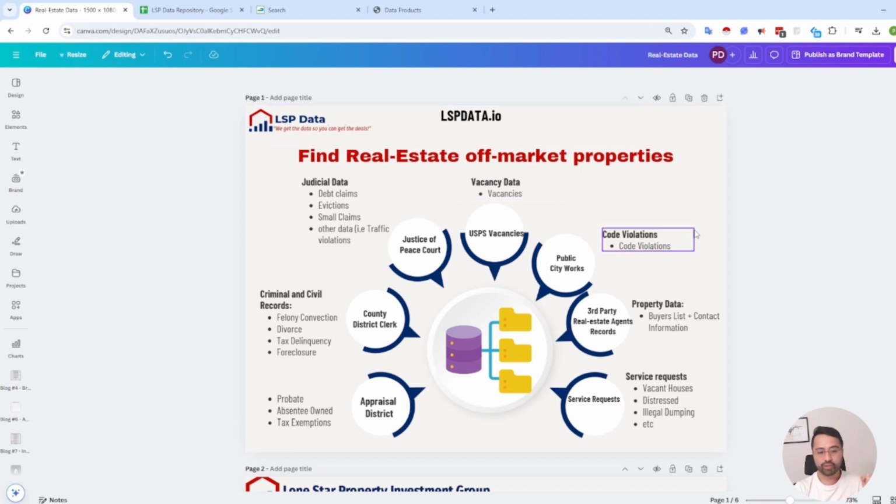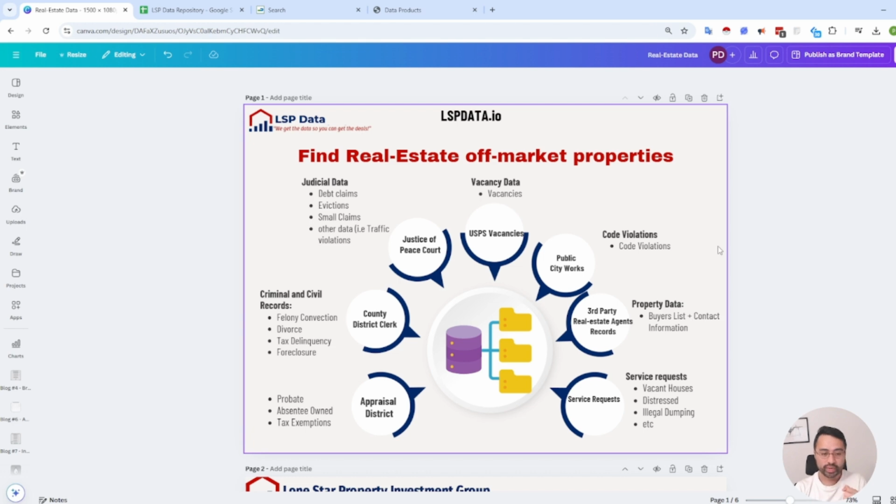The other bit is code violations, right? I know a lot of people focus historically on water shutoff lists, and a lot of those specifically around Texas are getting more difficult to get, right? There's a lot of changes in privacy in general, and again, a code violation, you can get them from the Public City Works. I also made a video on how you can get this, so again, I'll add that to the description. But code violations are a pretty good way to also determine if a property is distressed, right?